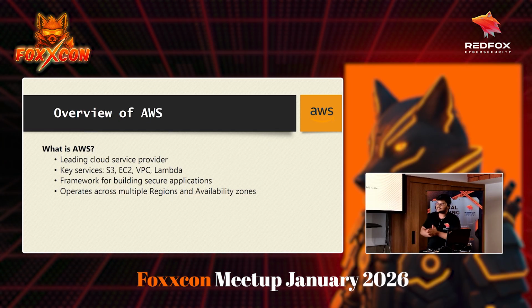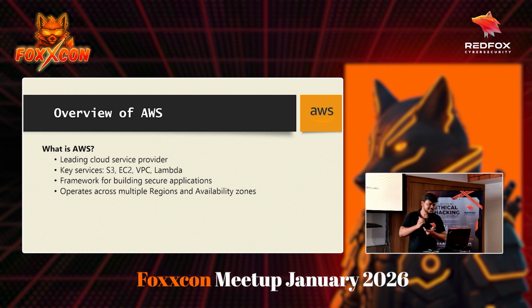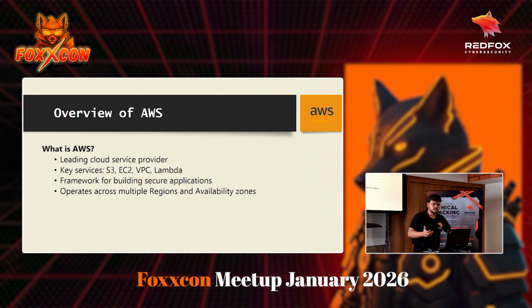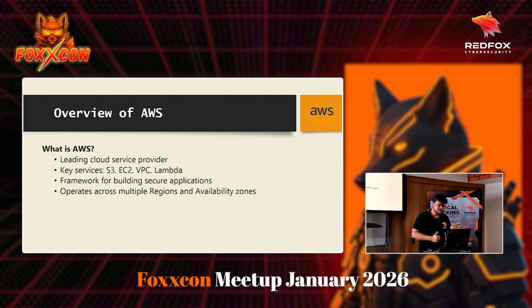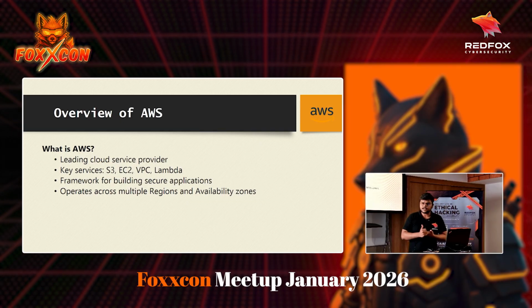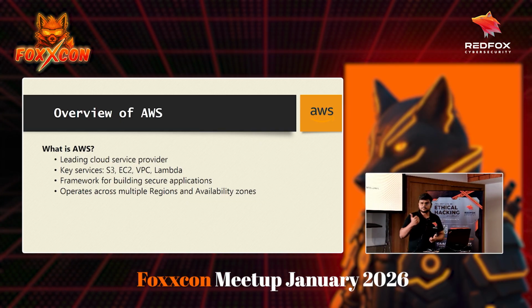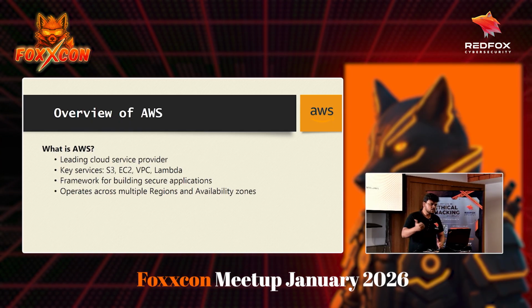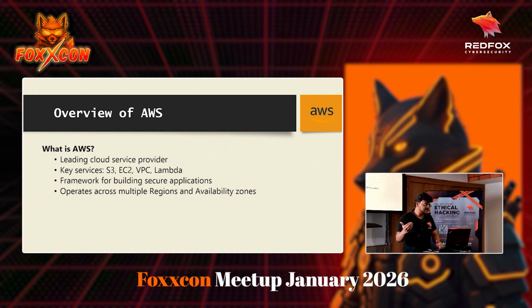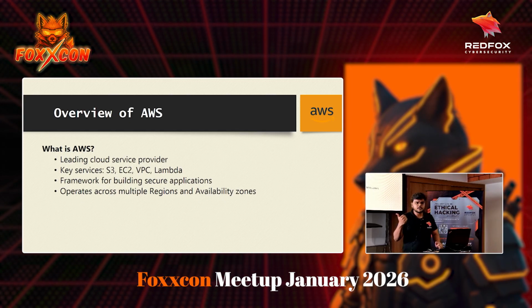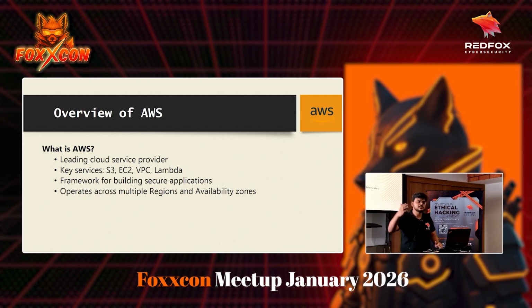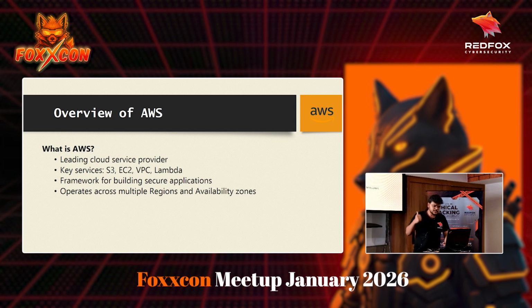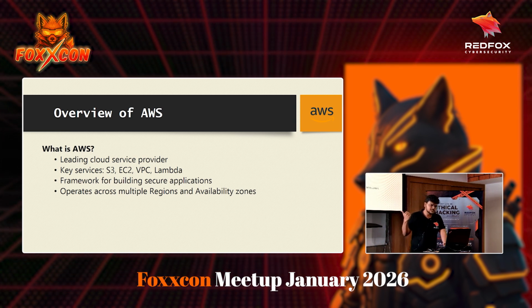AWS is a leading cloud provider. It offers key services like S3, EC2, VPC, and Lambda. S3 is for storing our files on the cloud. It's very cheap to store our files in S3 buckets. Then they provide EC2, Elastic Compute Cloud, I think, where you can run virtual machines. Then VPC stands for Virtual Private Cloud, where you can create a private cloud in the AWS infrastructure, so you don't have to create a network on your on-prem systems, but in the cloud. And with Lambda, you can host serverless applications.